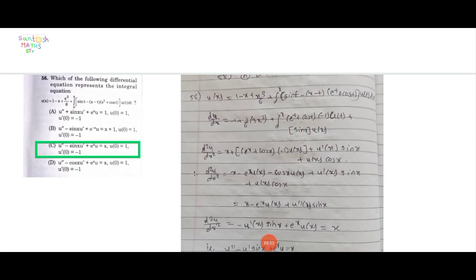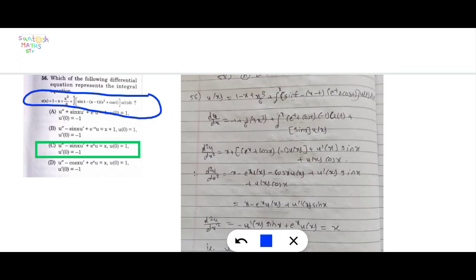Next question. Question number 56. Each of the following differential equation represent the integral equation. Here u of x is given as 1 minus x plus x cube upon 6, integration 0 to x of sin t minus x minus t e raised to t plus cos t, u of t dt.